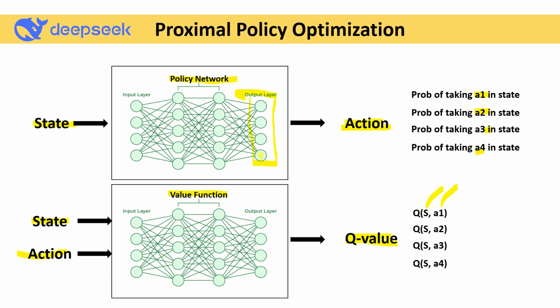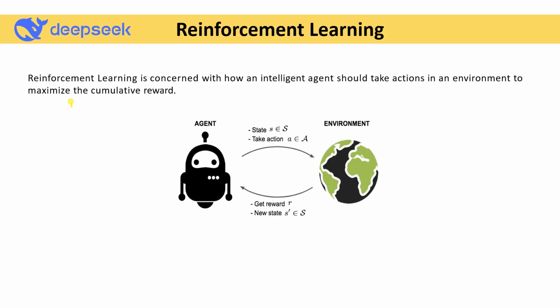Now, what is the state, what are the actions, what is this key value, and what is the reward? It comes in the terms of reinforcement learning. So what is reinforcement learning? Reinforcement learning is concerned with how an intelligent agent should take action in an environment to maximize the cumulative reward. See, cumulative reward. Let's say in our image, we have an agent as well as an environment. In the environment, we have some state, and we can take actions using this agent.